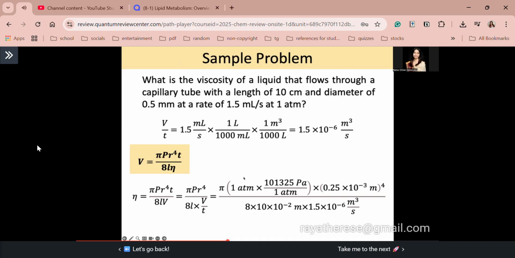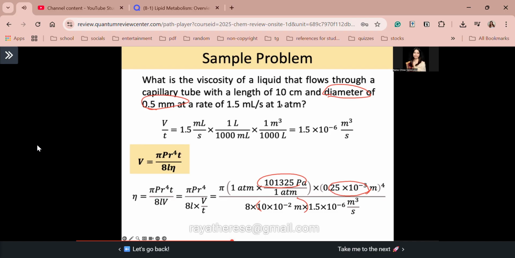So, substituting, we get pi times 1 atmosphere, converted to Pascal again so we are sure the result is in SI units, times the radius, which is 0.25 times 10 to the negative 3 meter, to the power 4. Why 0.25? Because we are given the diameter, so we just take the radius. Very good. And this is divided by 8 times 10 times 10 to the negative 2 meters, since the length is also given, and this time the centimeters are converted to meters. Notice, guys, everything is in SI units. Times V over T. This is what we solve for here.